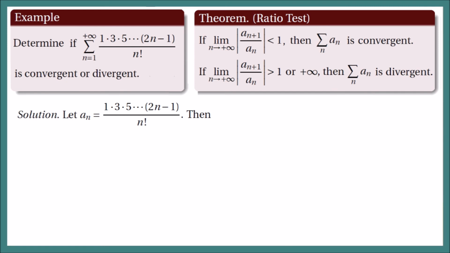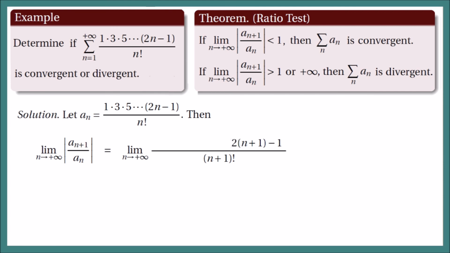Let us compute the limit of the absolute value of a sub n plus 1 over a sub n. For the a sub n plus 1, replace n by n plus 1. So in our denominator, n factorial will just be n plus 1 factorial. And for our numerator, 2n minus 1 will be 2 times n, which will now be n plus 1. So we have 2 times n plus 1, then minus 1. And if we simplify this, we have 2n plus 2 minus 1, or simply 2n plus 1.